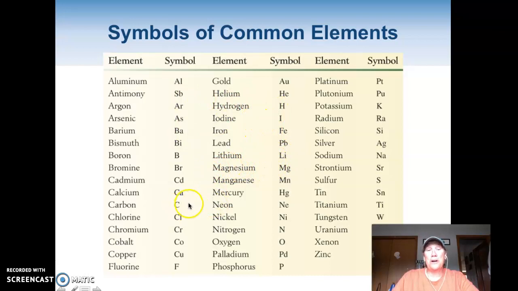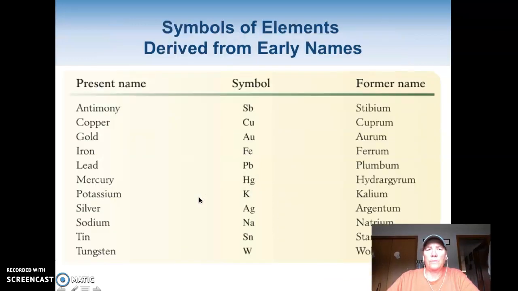Okay, and those are the hardest ones to remember. Once you get them, though, it's a piece of cake. But most of them make sense. Aluminum is Al. Here's another one. Antimony is Sb. Old element, okay? Argon is Ar. Arsenic, As. Those all make sense. So you just got to look at them and learn the elements, okay?